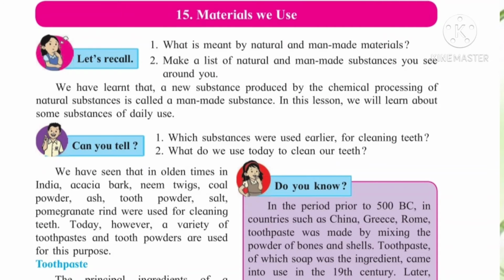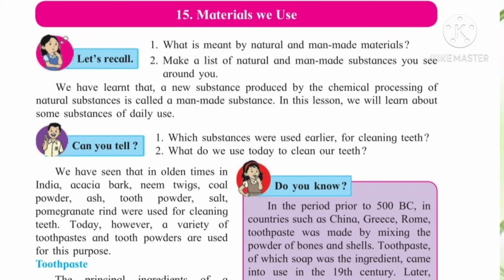So let's recall what is meant by natural and man-made materials. Last year also we studied natural substances or natural materials and man-made materials. Now what does it mean? Natural material means what? The material or substance which we get naturally. These substances are called natural materials, and the substances or things which are made by human beings are called man-made materials.